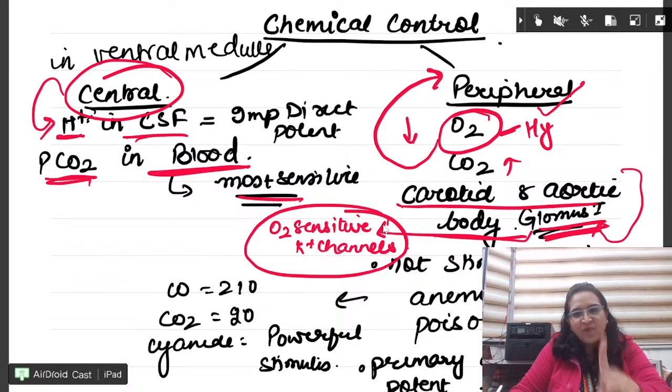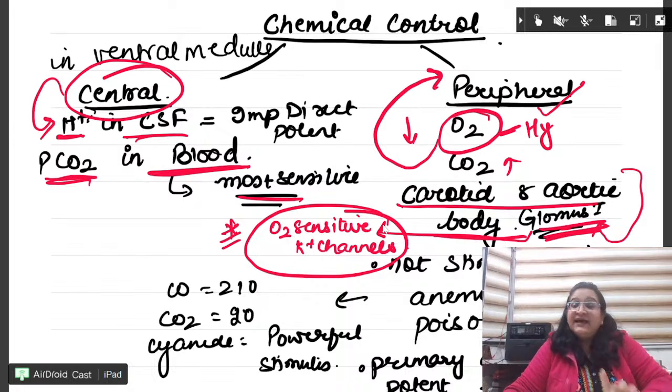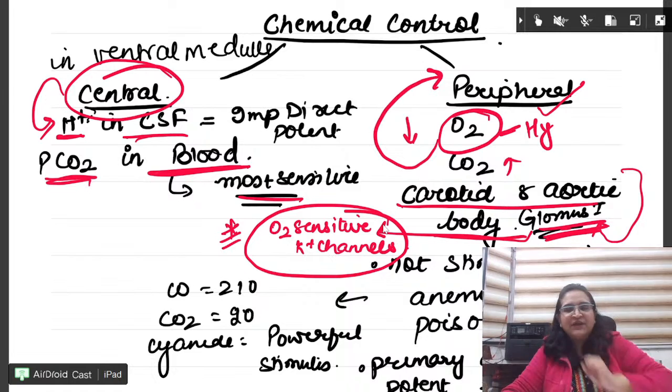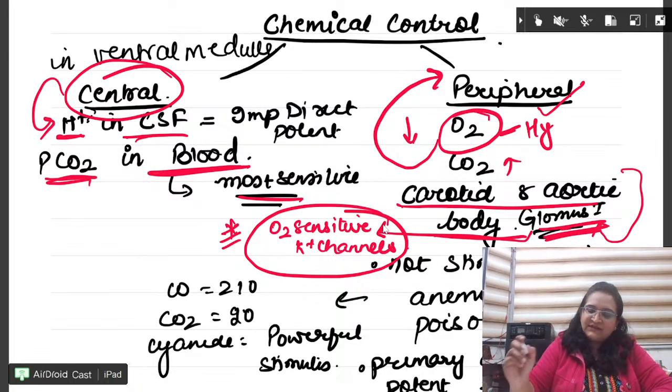Glomus type 1. And this is a very recent question in the medical exams. In the glomus, there are type 1 cells. There are oxygen sensitive potassium channels present. So that is how the carotid and the aortic bodies are able to sense oxygen, through oxygen sensitive potassium channels. Fine. One more thing you learn.